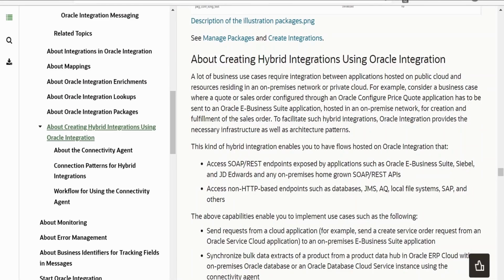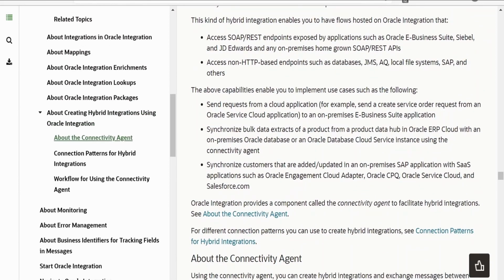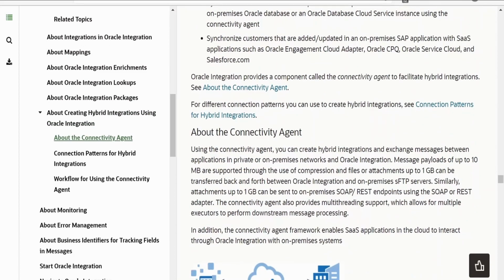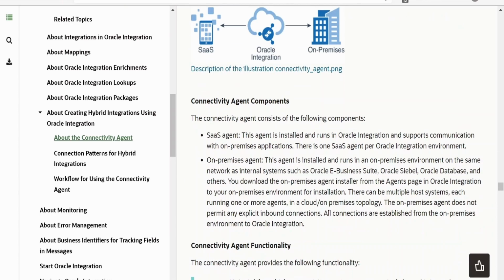By creating a hybrid integration, we can connect to on-premise applications and cloud applications with the help of connectivity agents. In detail, you can learn over here what a connectivity agent is. Also, we'll have a hands-on lab wherein we will connect Oracle Cloud with an on-premise application and will consume one of the services which is installed or running in our on-premise application. So like this, we can have a hybrid integration environment created.